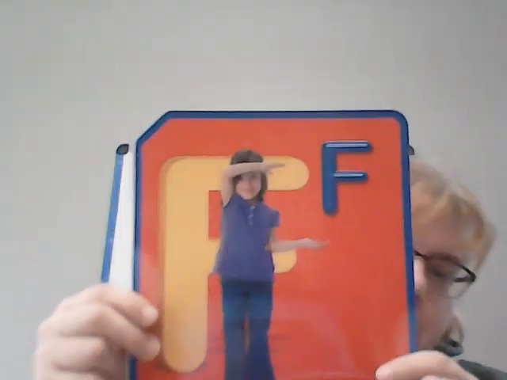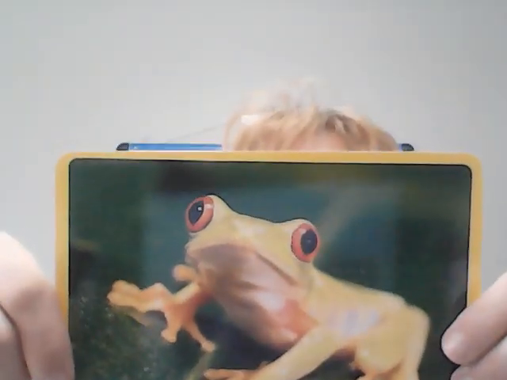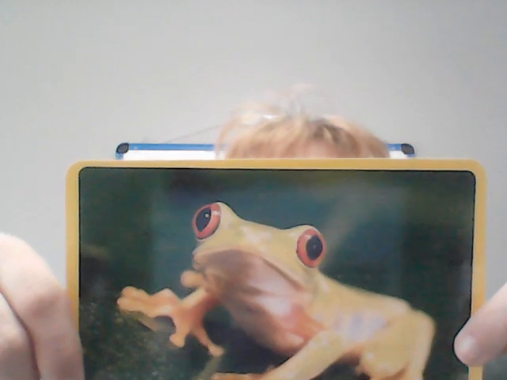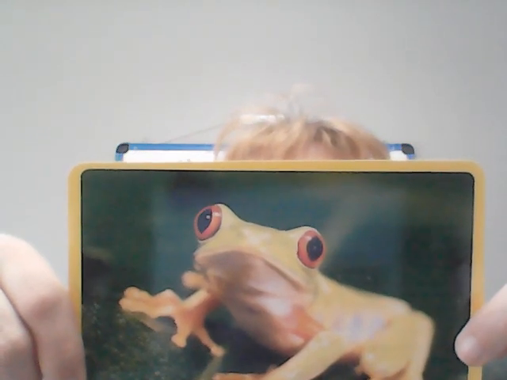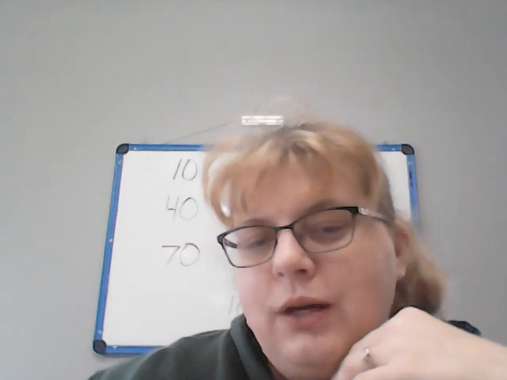Making the F with our bodies. You stand tall, straight up and down. You put your arm over your head and then the other one out. Here's another frog, a small animal that lives part of the time in water and part of the time on land. That's a frog. There are also toads. Toads do not know how to swim.